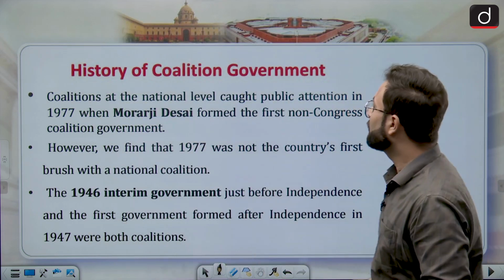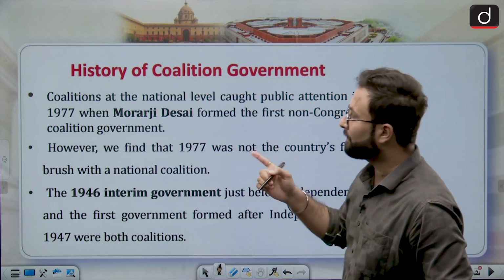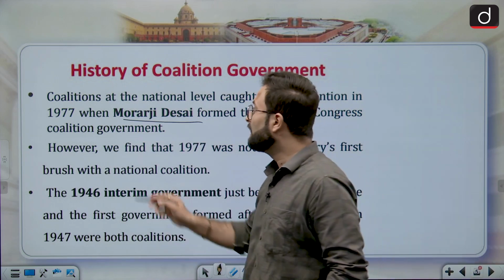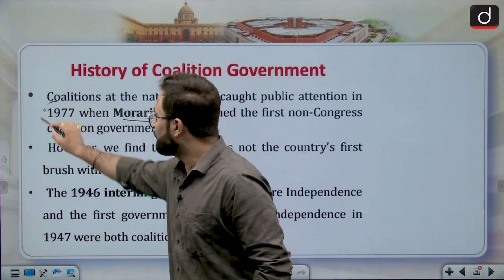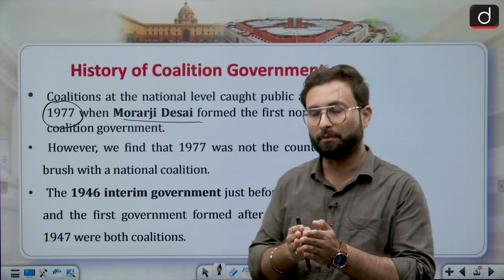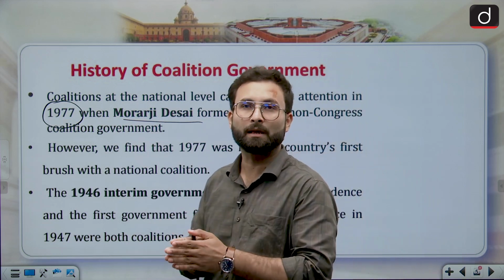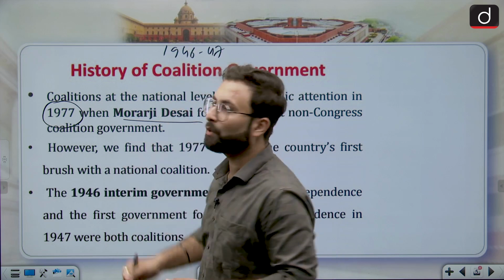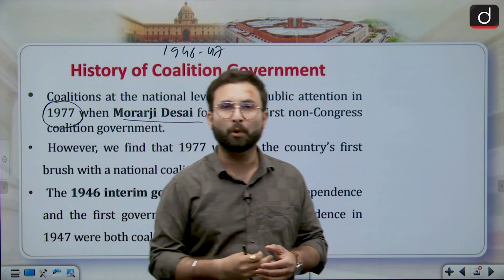Coalition at the national level caught public attention in 1977 when Morarji Desai formed the first non-Congress government. When we are talking about 1977, this was the first time the public noticed that there can be a phenomenon like a coalition government, because at the time of 1946-47, the public was not very politically aware.